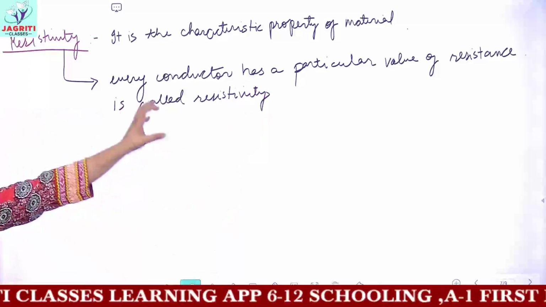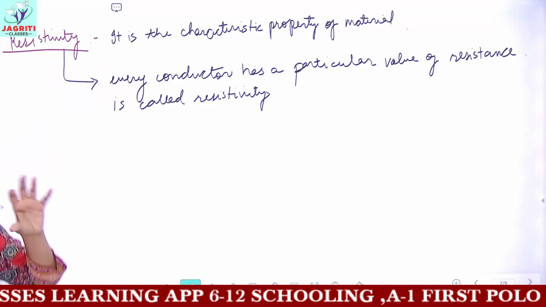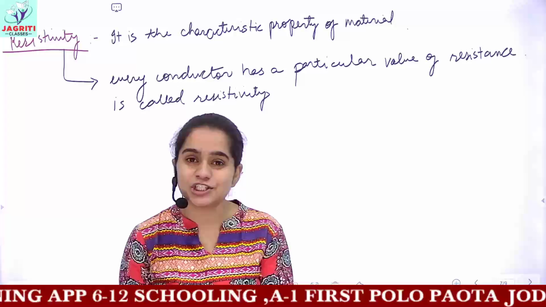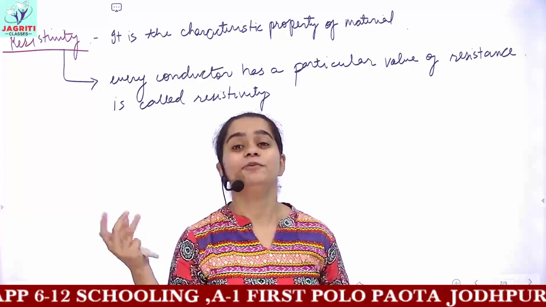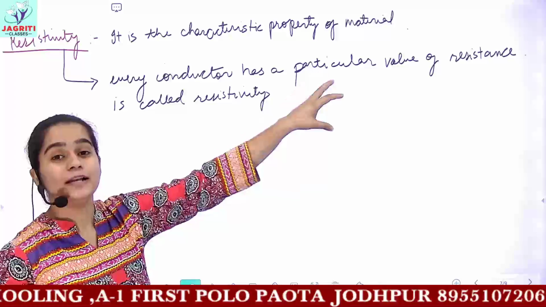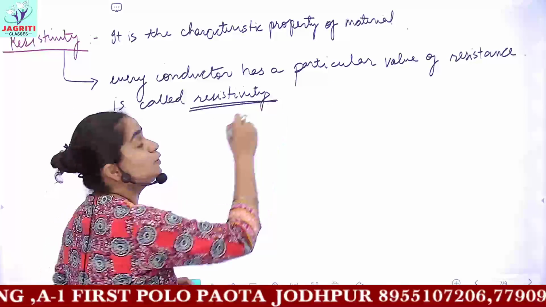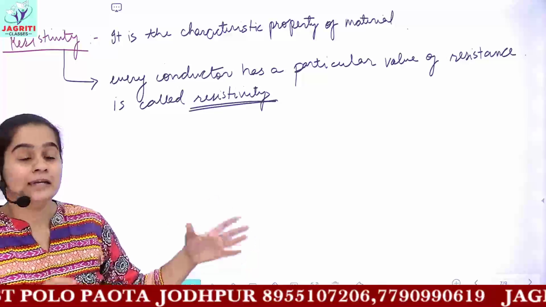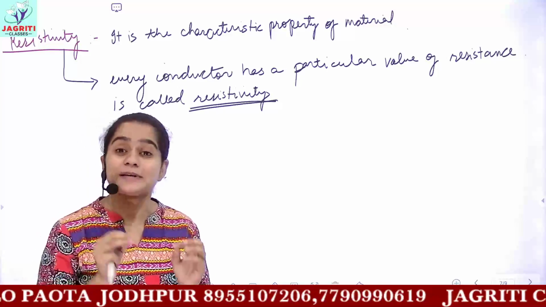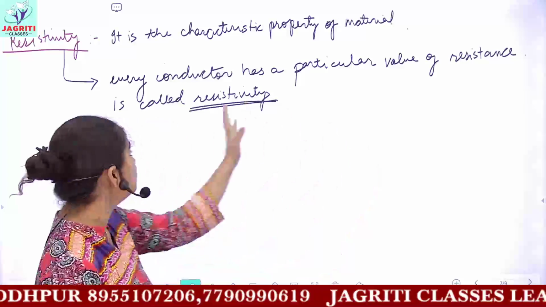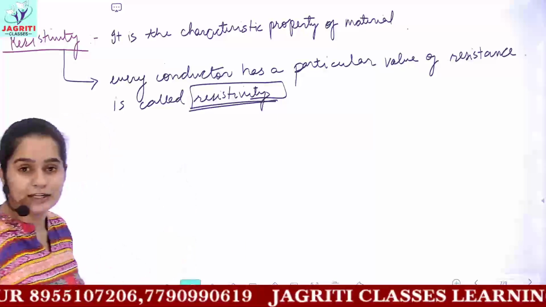So every conductor, every metallic wire has a different value of resistance because of its composition, that is because it is made up of a different type of substance. So that conductor, we'll say, has a particular value of resistivity. So resistance is a more general term, and when you are using this term specifically for any particular kind of wire, then you will use the word resistivity.